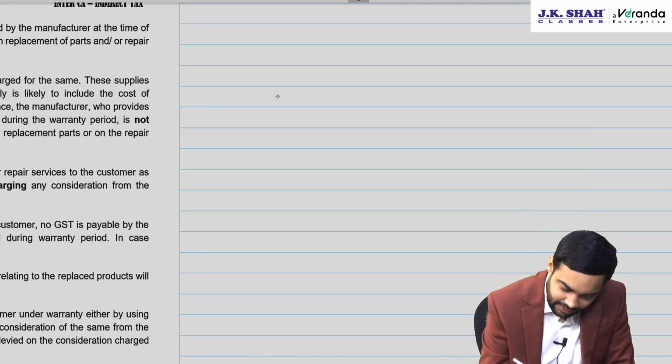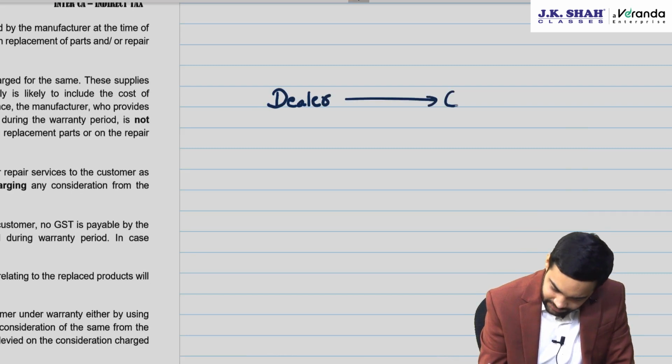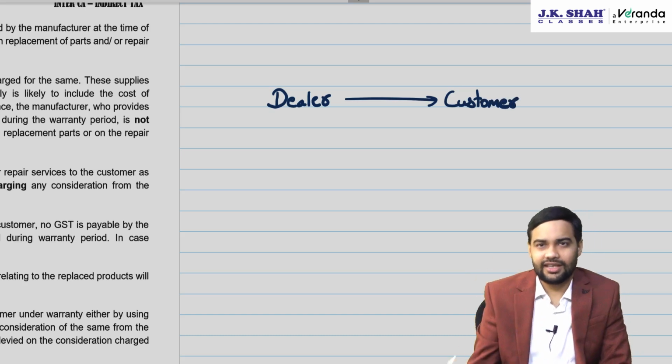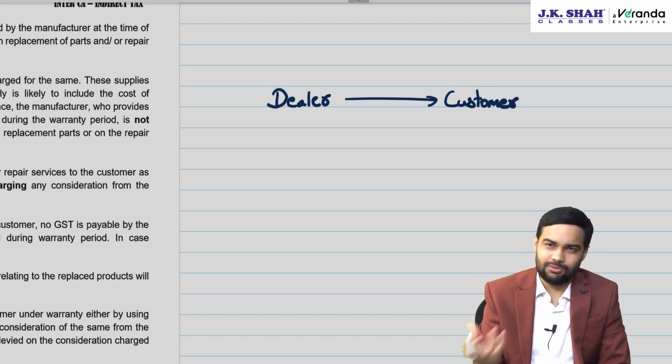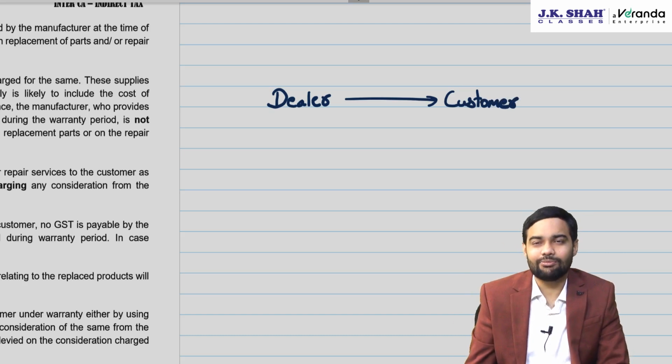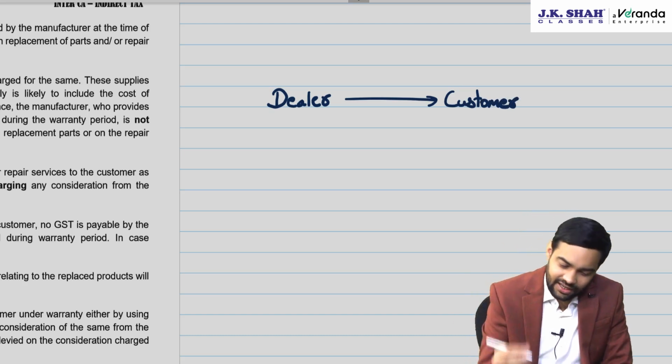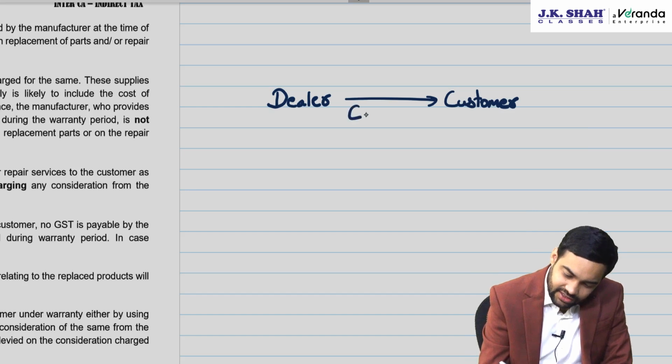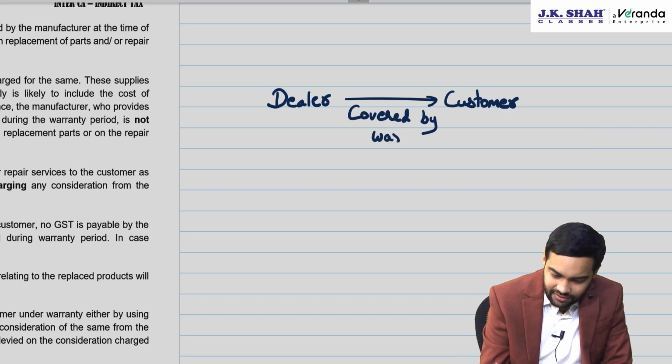Now see, what will happen is Honda has its dealers. In other cases, like engine etc., Honda replaces, but in other cases some small other things, the distributor will provide the service to the customer. Now as it is covered by warranty, what will be done?